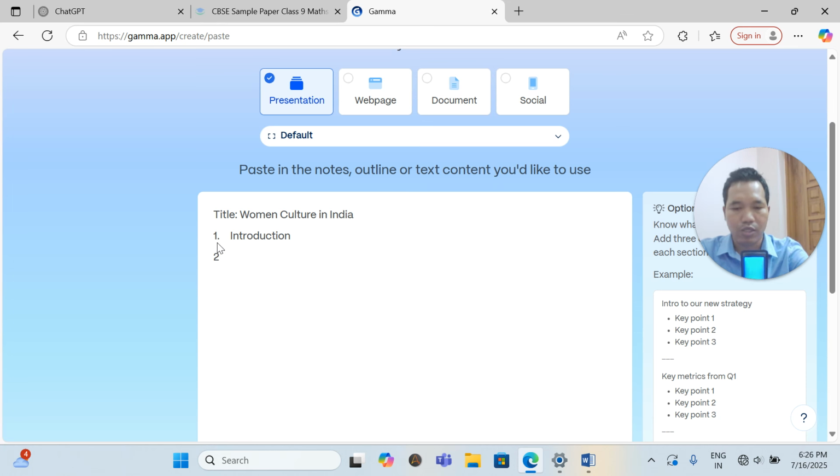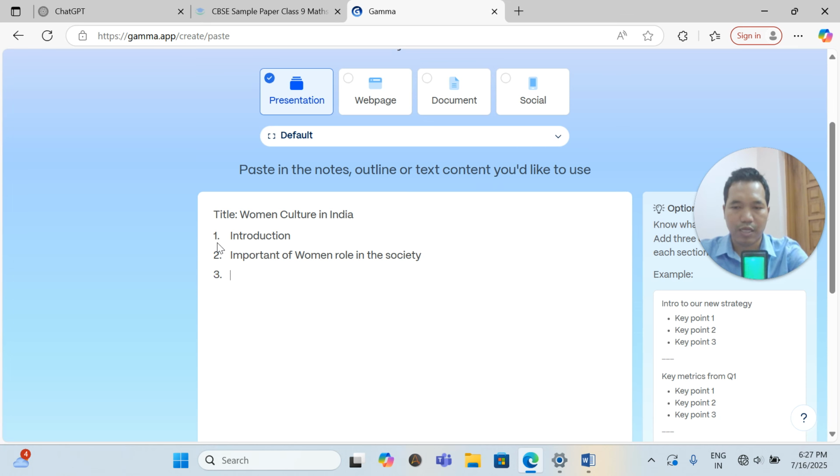And number two, the importance of women in the society. I want to have this point.